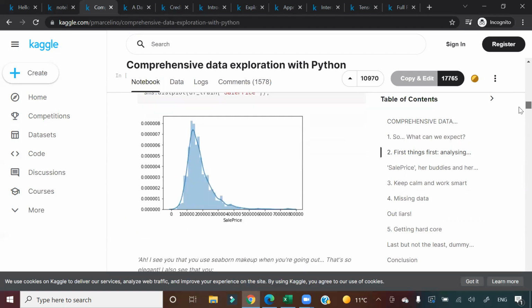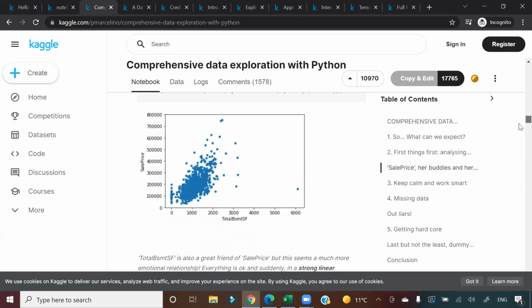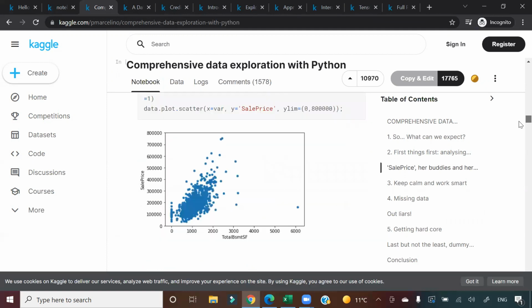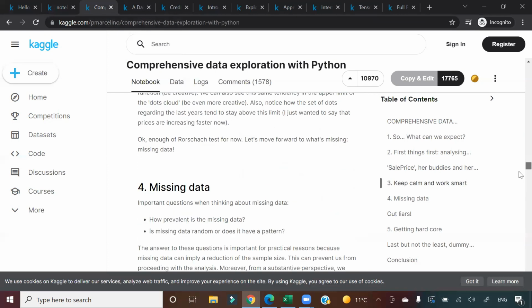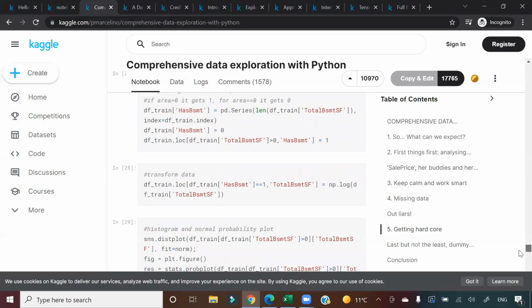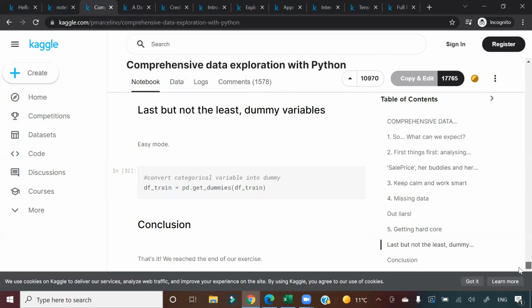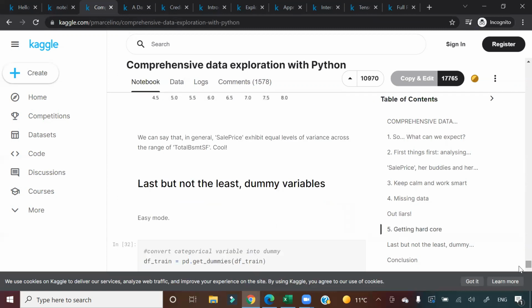For example, describe, seeing the distribution of data, scatter plots, box plots, violin plots, how to see correlation, univariate and bivariate analysis, many things. It will give you an idea of how to do it. This is also very useful for freshers and somebody who is starting in data science.